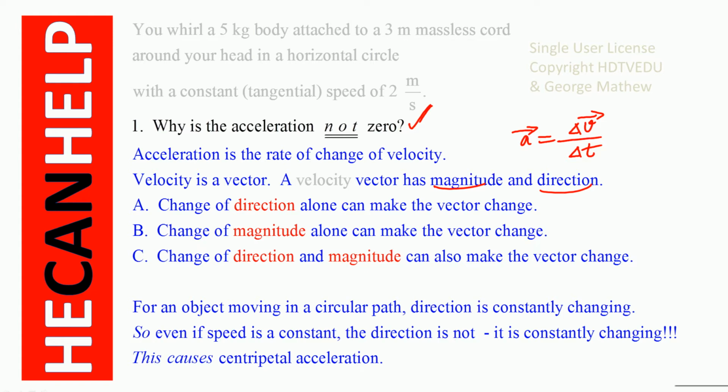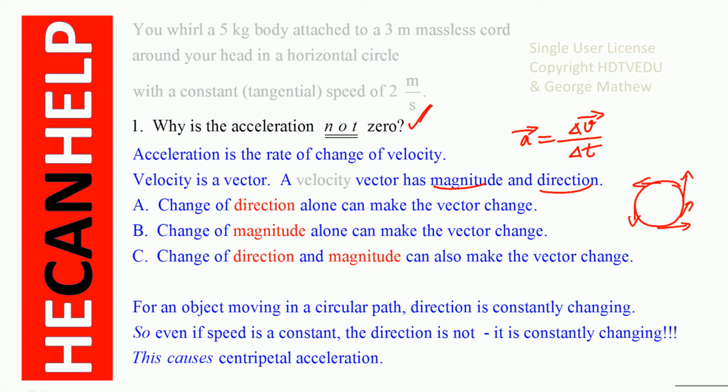Why is there a change of direction? When an object is moving in a circle, do not forget our circle is a horizontal circle, the direction is constantly changing. So even when an object is moving at constant speed, the direction is constantly changing. And because of that, there is always an acceleration.